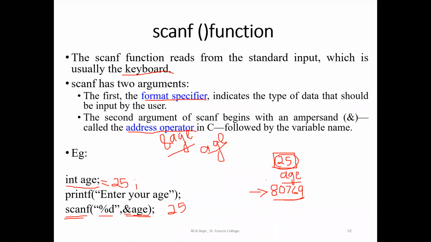So we are passing the address. We are asking the compiler to store the value 25 at the mentioned address. Got it? Just like our post, we are mentioning the address. We are accepting using the scanf, and we are going to store 25 in the address location mentioned.